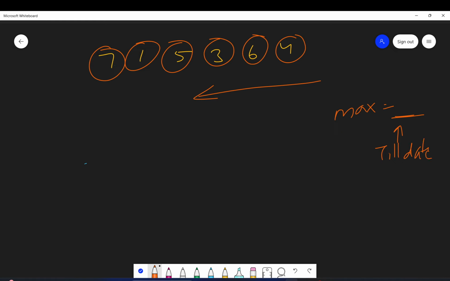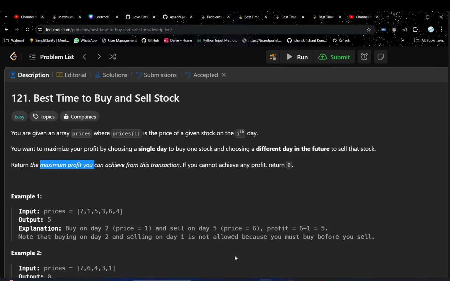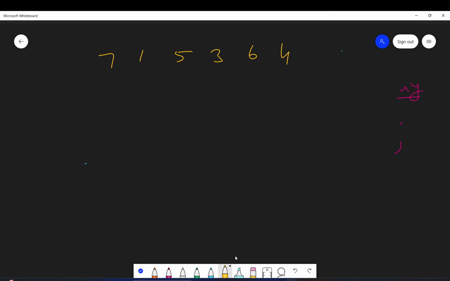Let's say I'm at 3 and the maximum till date is 6. I will subtract 6 minus 3 and check: if I buy here and sell there, what is the profit? I hope you understood the approach. Let's do one dry run so that you are able to understand better. Okay, let's dry run once.